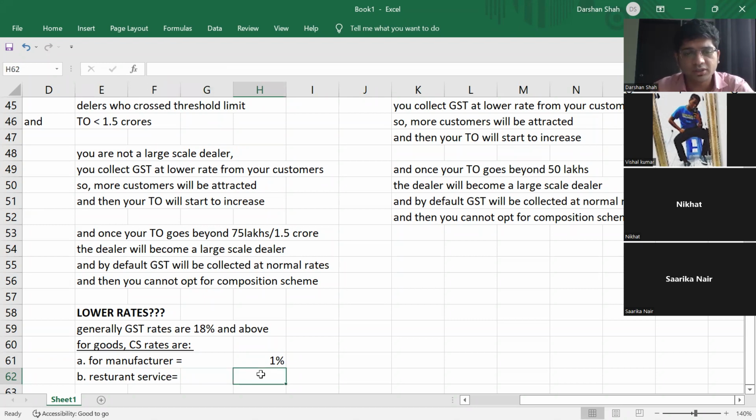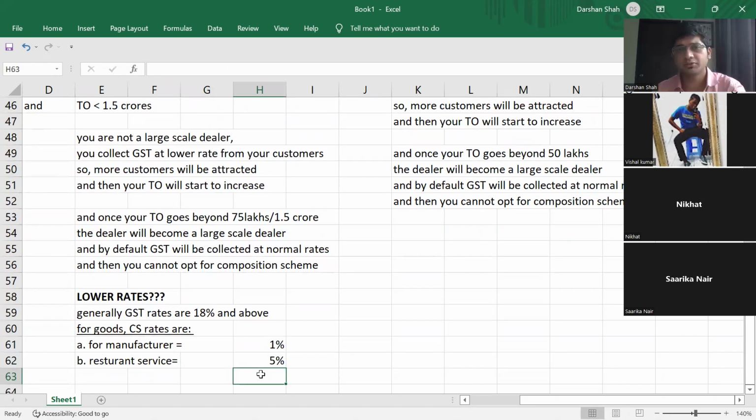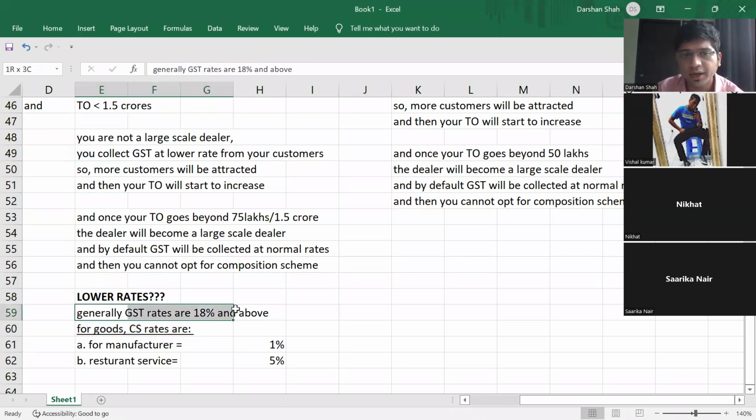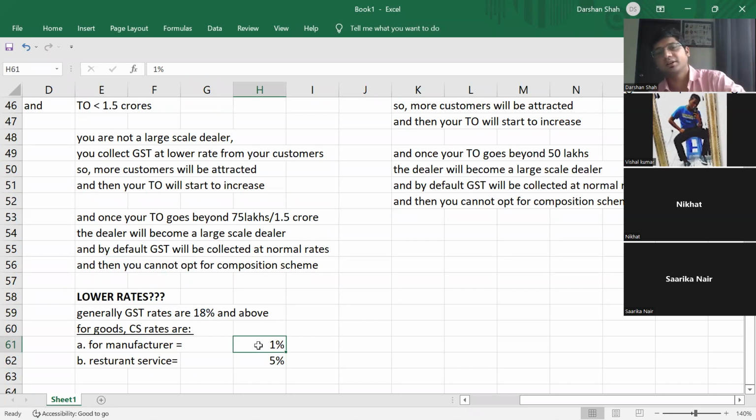Okay. For restaurant service, GST will be 5%. That's why some restaurants. Okay. The thing is, can you please explain lower rates again? See, lower rates means what? If you are a composition scheme dealer, you don't need to collect GST at 18% and above. You get to collect GST at a lower rate, a very, very low rate. So for a manufacturer, as low as 1%.